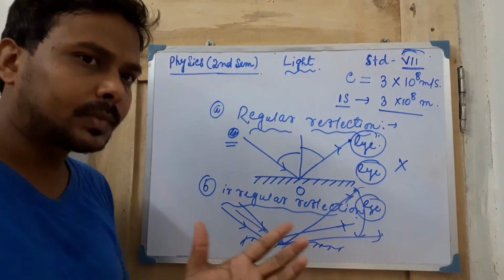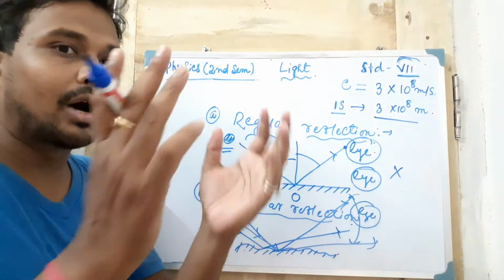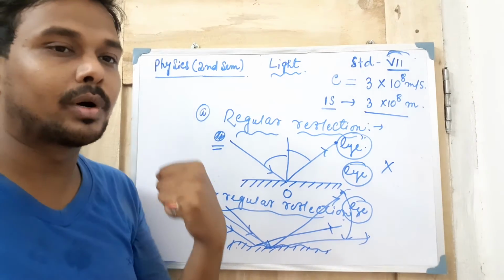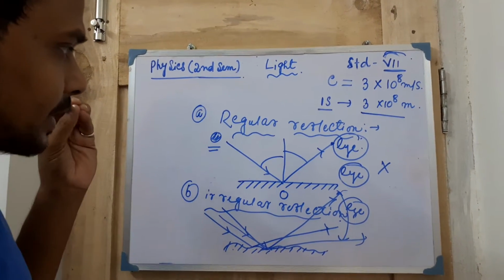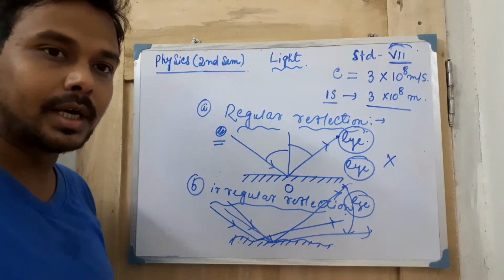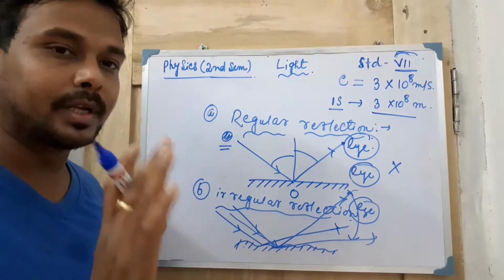This one, irregular reflection. Think of how the ray of light from the sun comes to our eyes. There are so many dust particles and so many water molecules in the atmosphere.